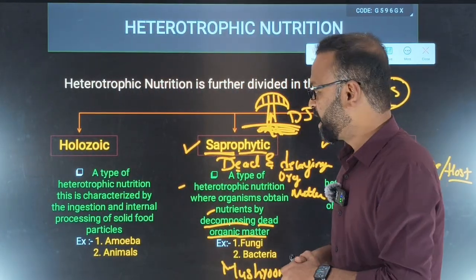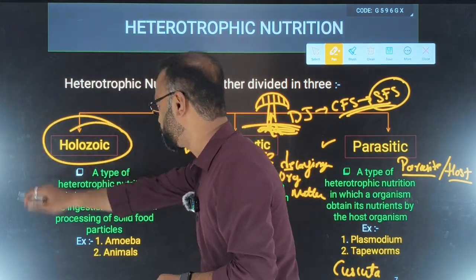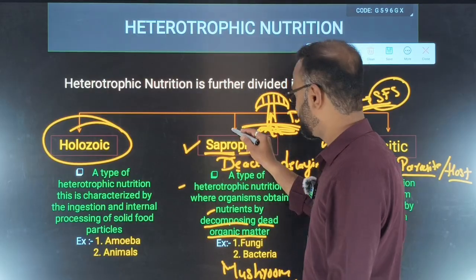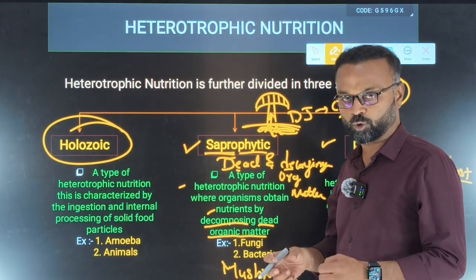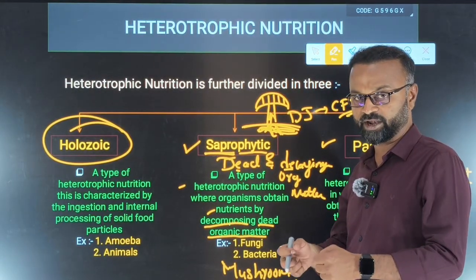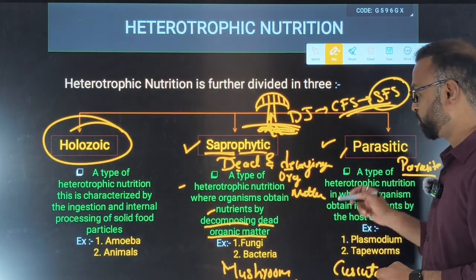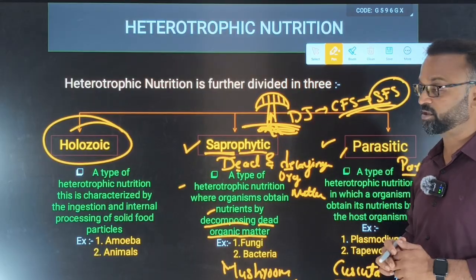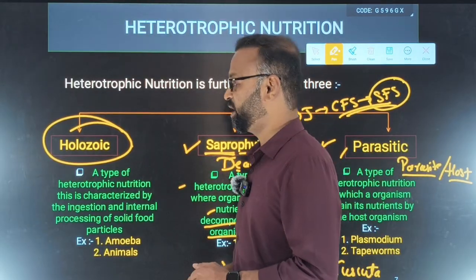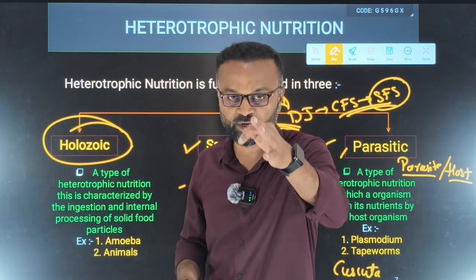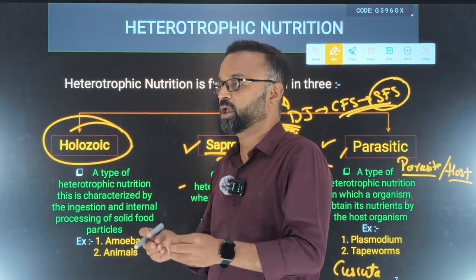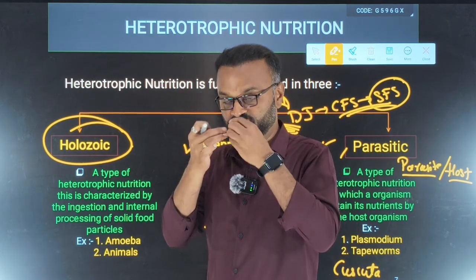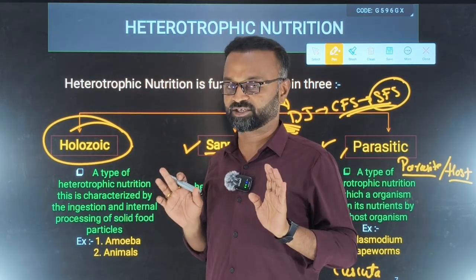Remember the examples. And the major thing in this nutrition part, we are going to discuss the holozoic mode of nutrition. In saprophytic nutrition, the organism took nutrients from dead and decaying organic matter. In parasitic mode of nutrition, they directly took nutrients from another living organism. But holozoic mode of nutrition is a type of heterotrophic nutrition where the organism ingests solid food inside the body, then digests it.